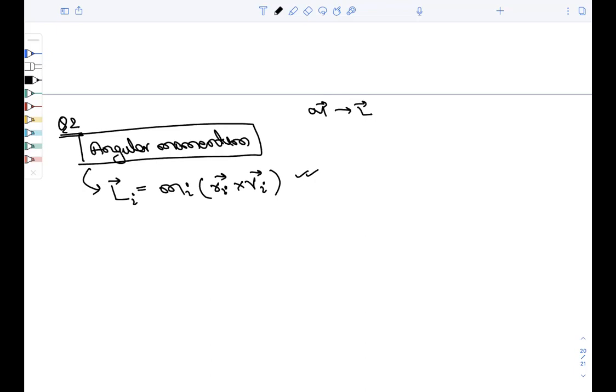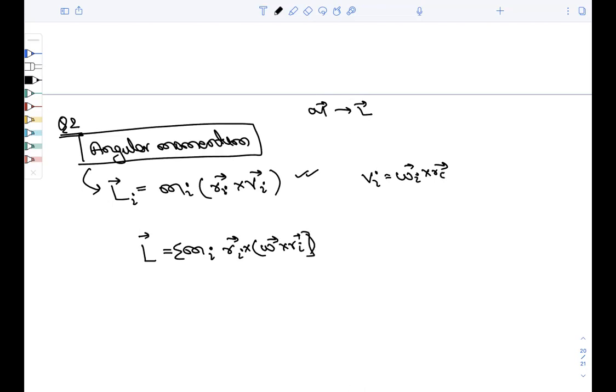So now we know that v equals vi equals omega cross ri, although it is already given there, right? So simply you can write L is equal to summation mi ri cross omega cross ri.